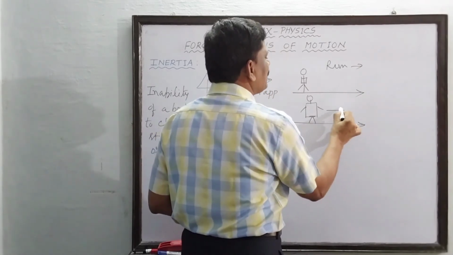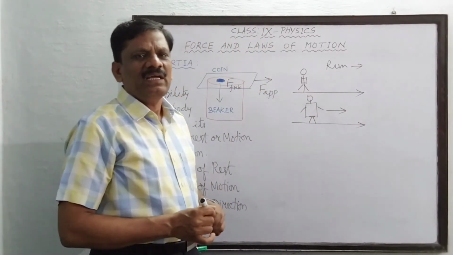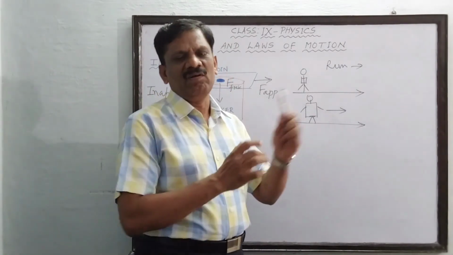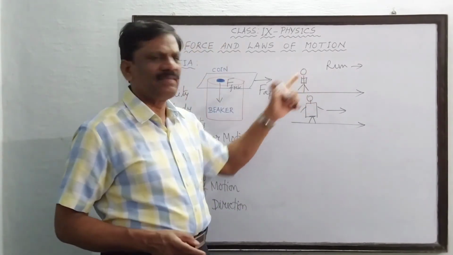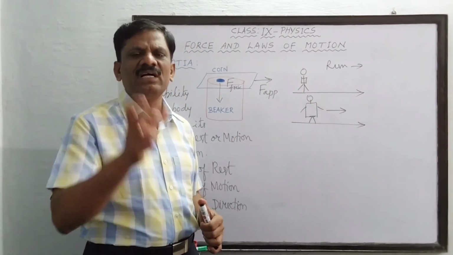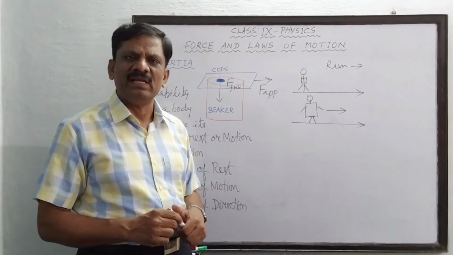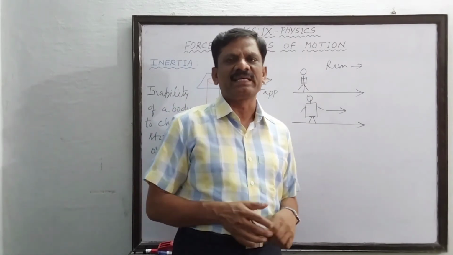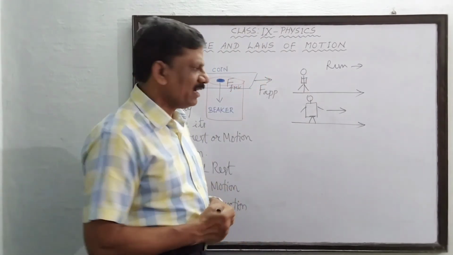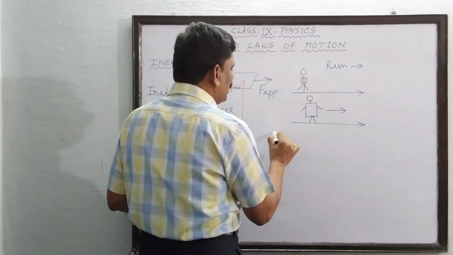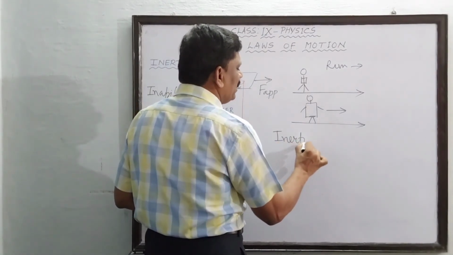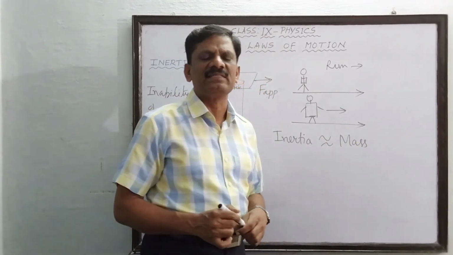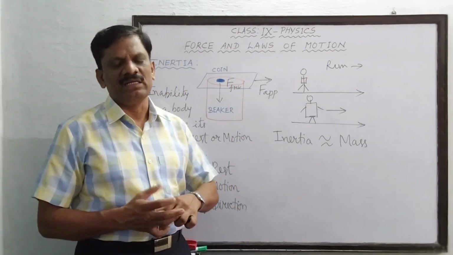But when this person is trying to run in the forward direction, his own mass will be opposing his motion along the straight line. Since the mass of the first person is lesser, the inertia of motion of the body also will be lesser. Since the mass of the second person is greater, the inertia of motion for the second person will also be greater. Therefore, inertia is also related to the mass of a body. When the mass of the body increases, the inertia will be increasing.